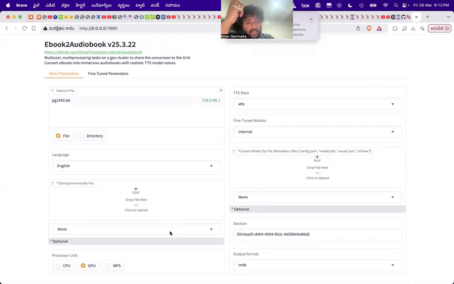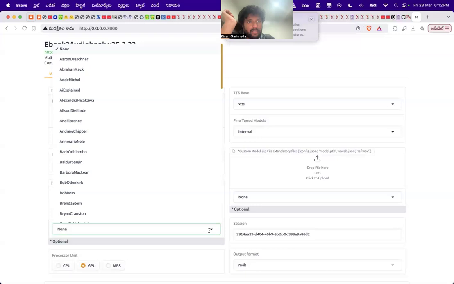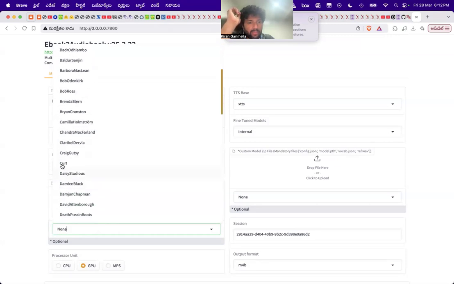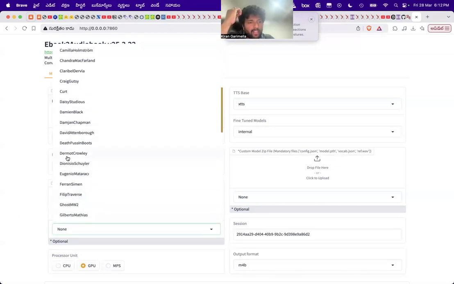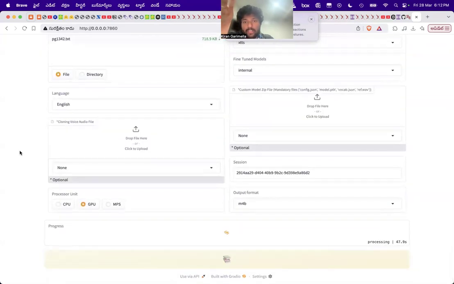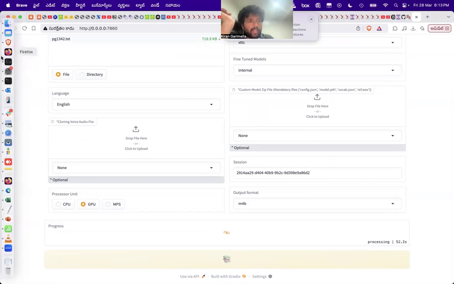By the way, I'll also try this a bit later, but you can, for instance, upload your own voice, or some of these people I know, Bob Odenkirk and Bob Ross, and all of these are popular people. Oh wow, David Attenborough. You can potentially generate outputs in these voices. I don't know how long this will take. Probably a while, I'm assuming.